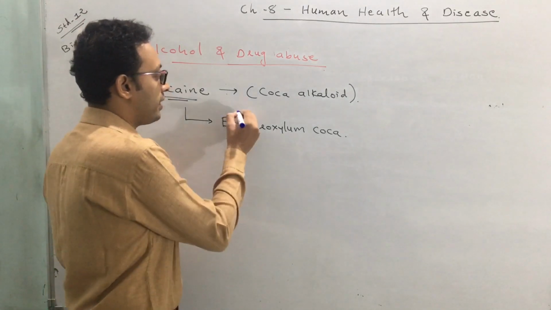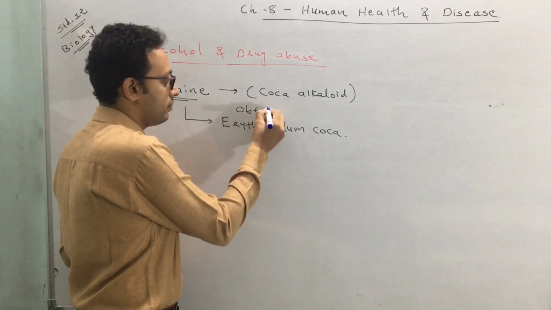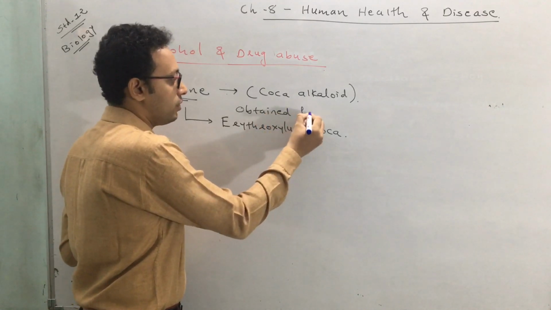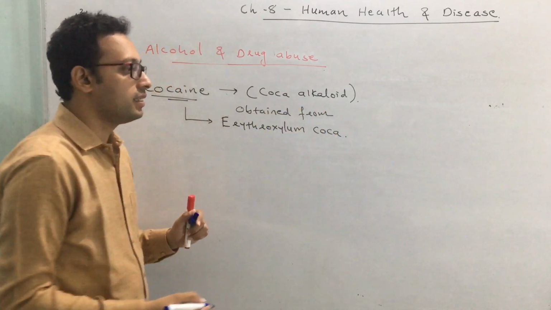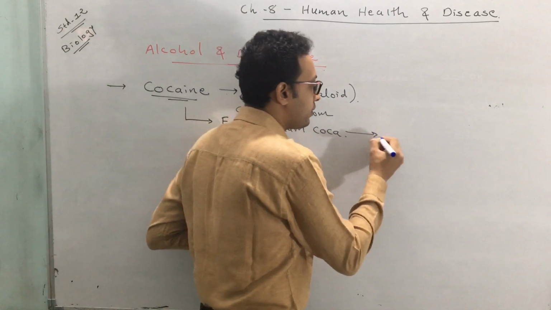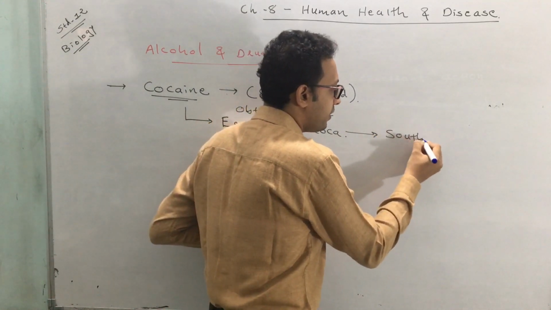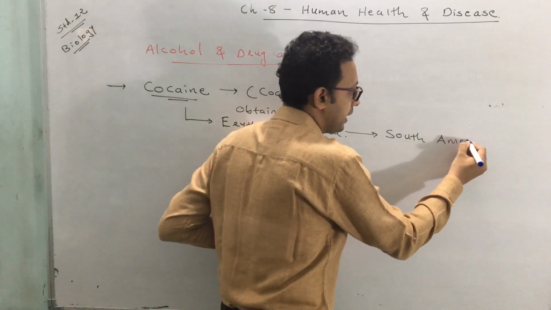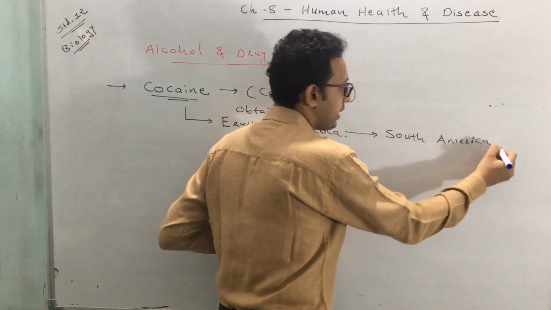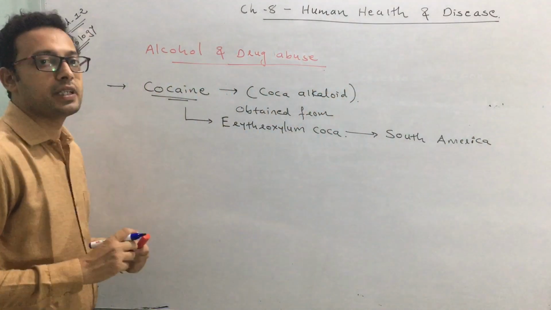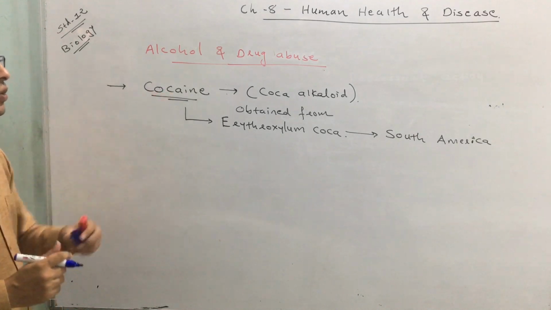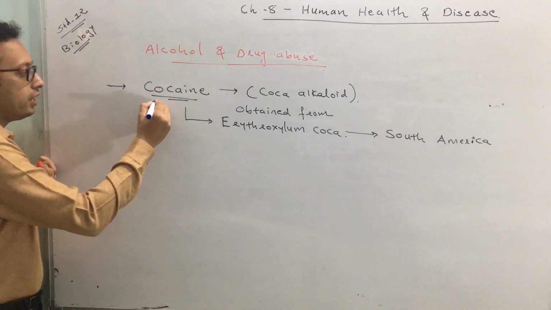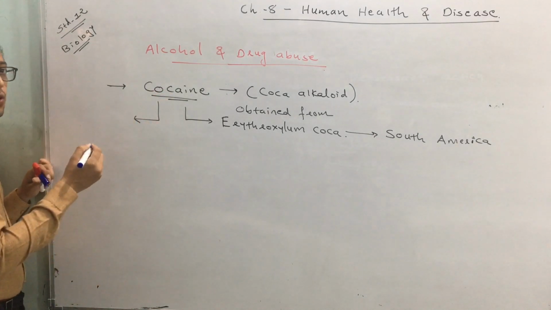So it is obtained from erythroxylum coca, a plant. And this plant is native, usually found in South America. Okay, it's native to South America. Okay, so this is cocaine. What are the other names of this cocaine?